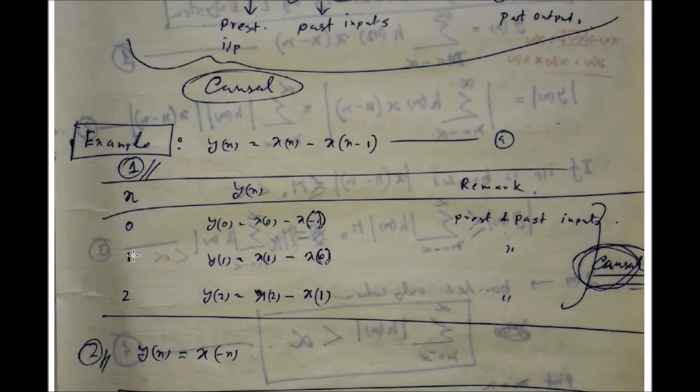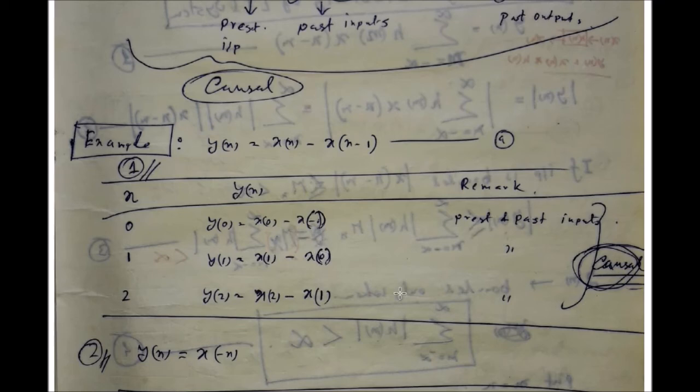For n equal to 1, now 1 is the present sample. Find the present sample of the output y(1). It depends on x(1), the present input sample, minus x(0). Now if n equal to 1 is the present, then n equal to 0 was the past, so this term is the past input.